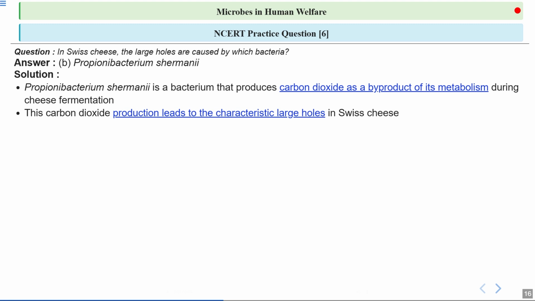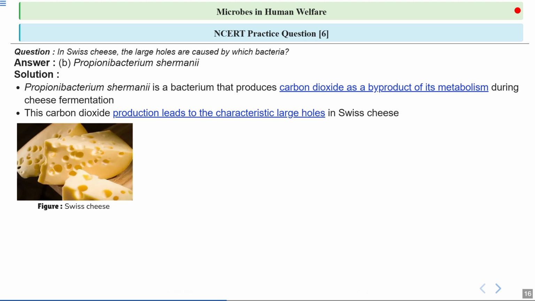So the gas forms bubbles that are trapped in the cheese, creating those familiar eyes, which are also known as holes. It is a perfect example of how a simple biological process can have a visible effect. This is fermentation, but you can see the holes being produced by the evolution of the carbon dioxide.